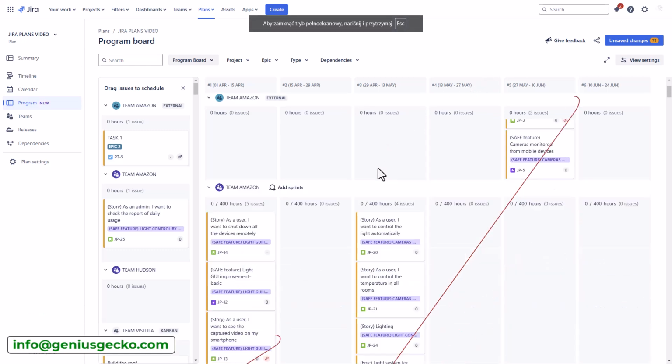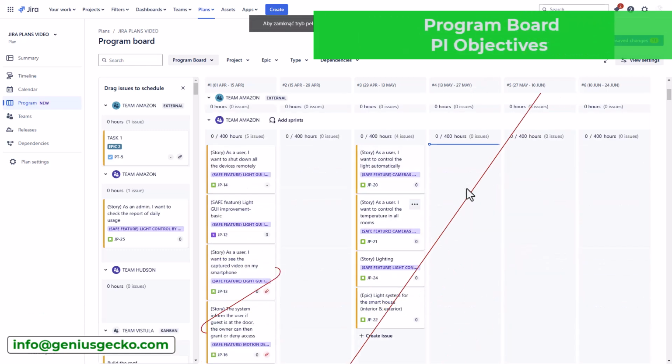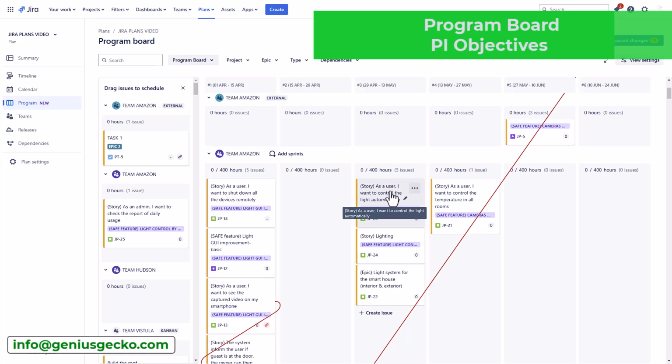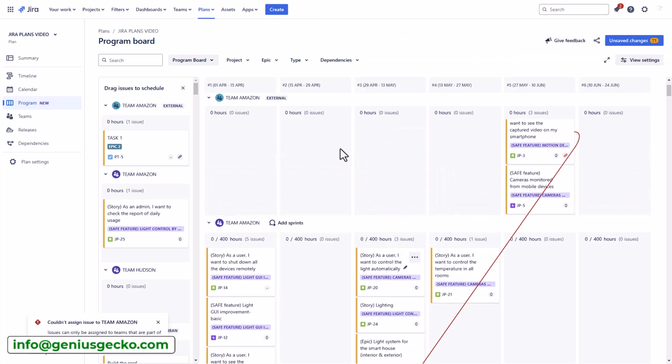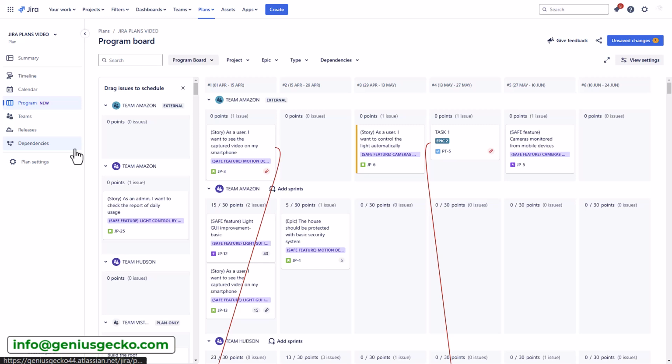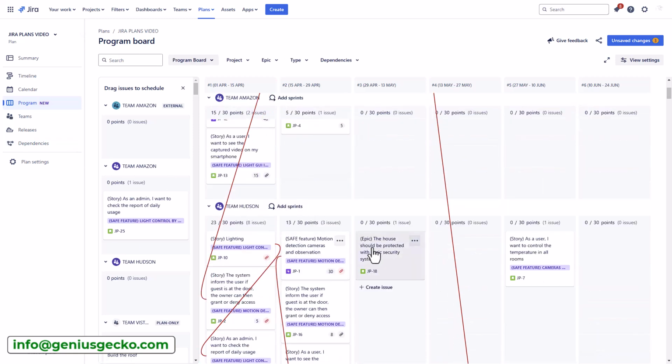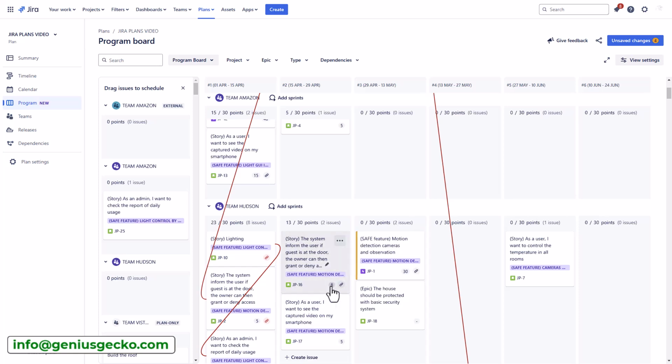Jira Plans does offer program board functionality, which is a step towards supporting SAFe methodology. However, its current implementation has limitations regarding PI planning, or program increment planning. While it allows for visualization of work across teams within a PI, its present structure can make it challenging to fully represent and manage the complexities of a typical PI planning session. For example, you can only fit a single sprint into a PI.